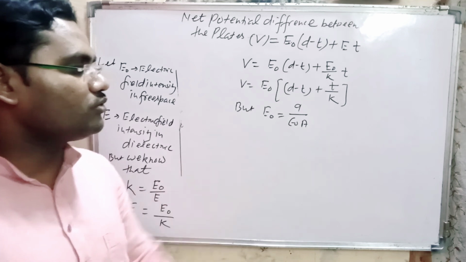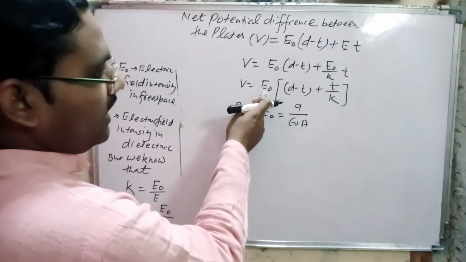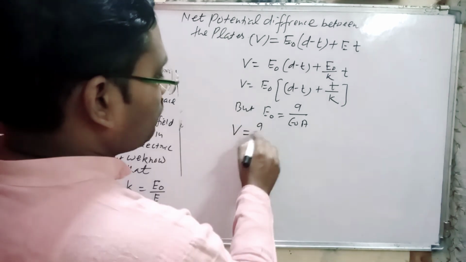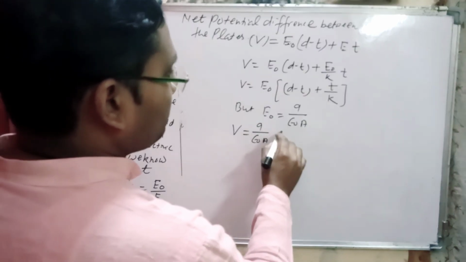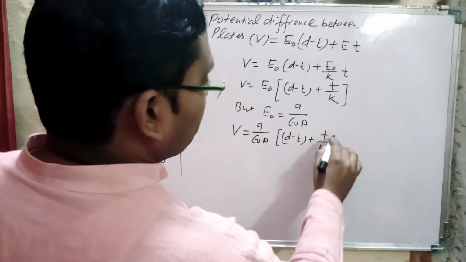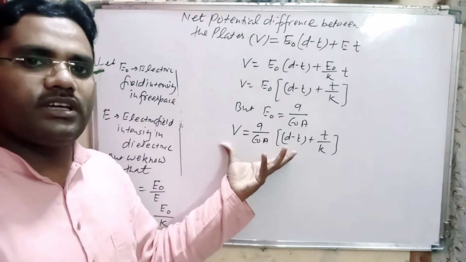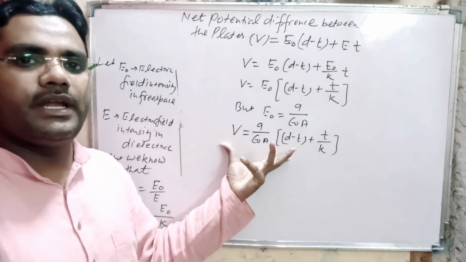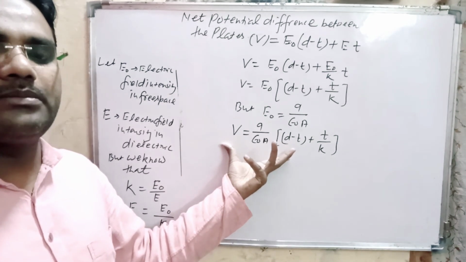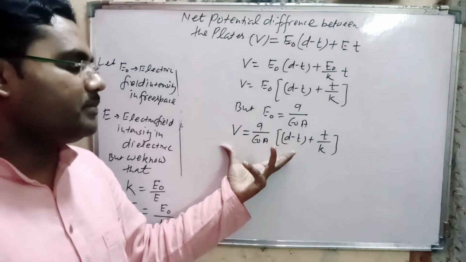Now we substitute the value of E naught in the above expression. V is equal to q divided by epsilon naught A, times d minus t plus t by K. This one is the expression for potential between the plates when a dielectric slab of thickness t is inserted between the plates of a parallel plate capacitor.